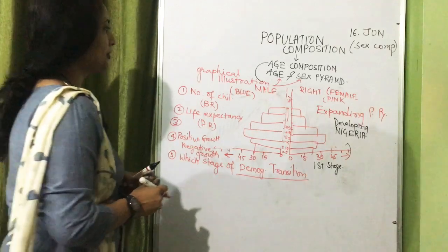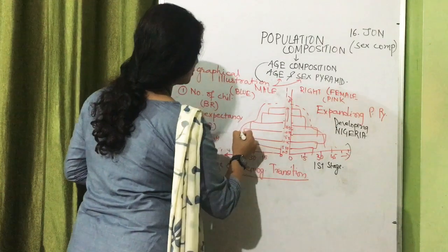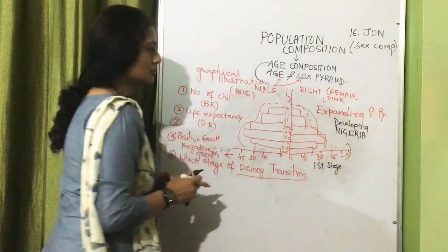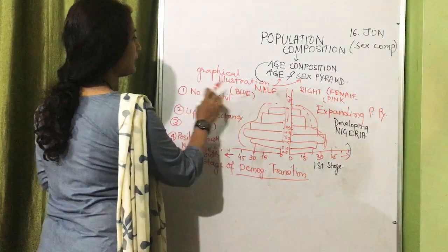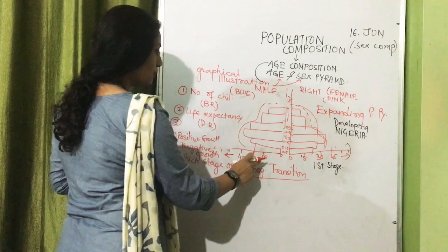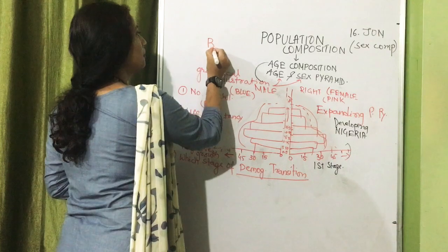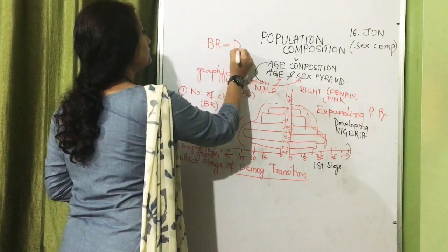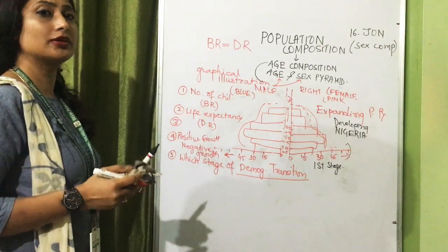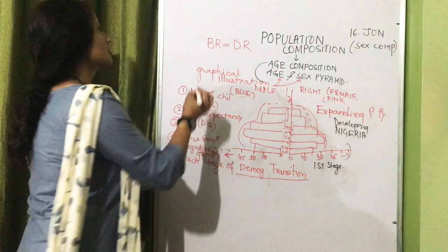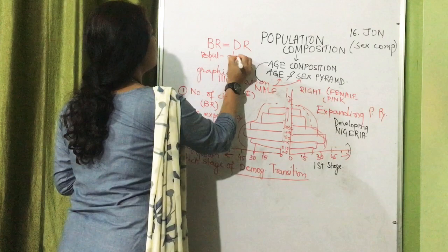The population pyramid has changed, and it is giving you a shape of a bell. If you notice, this kind of population pyramid which is in bell shape, the birth rate, you will find, the number of children is low and the number of deaths is also low. So the characteristic of this kind of population is birth rate is equal to death rate. And when birth rate becomes less and death rate becomes less and equal, it means population growth has become stable.